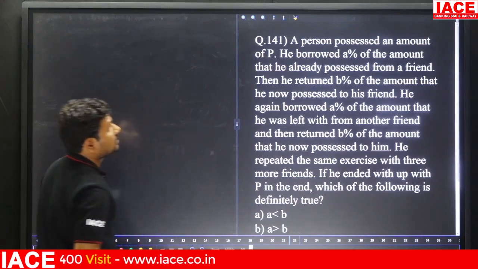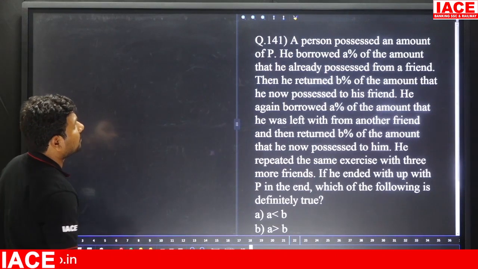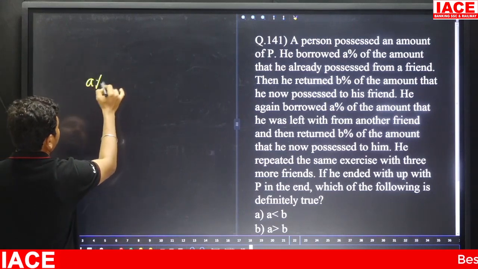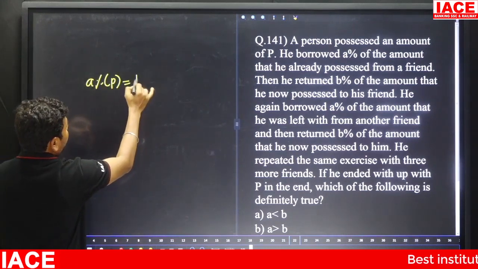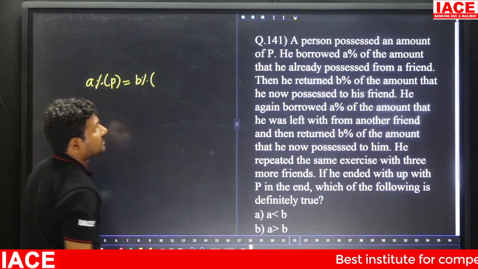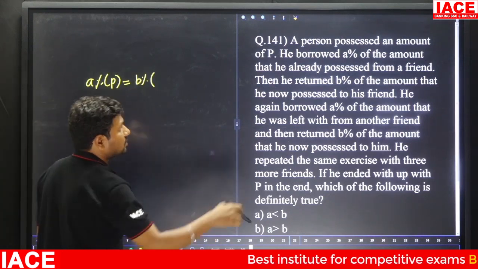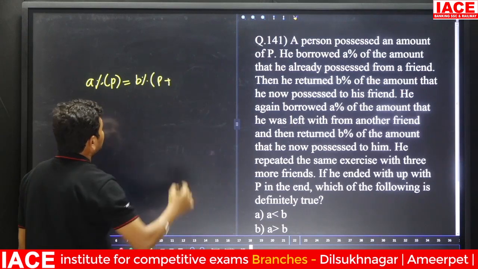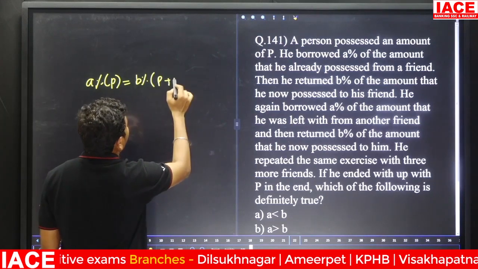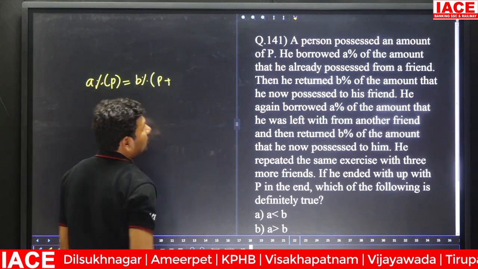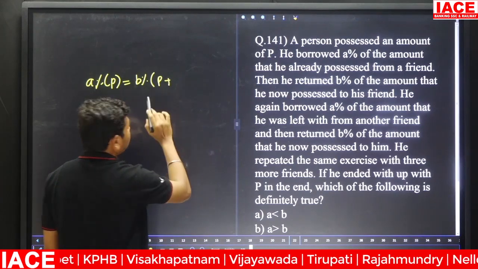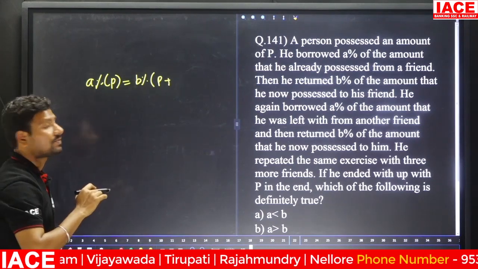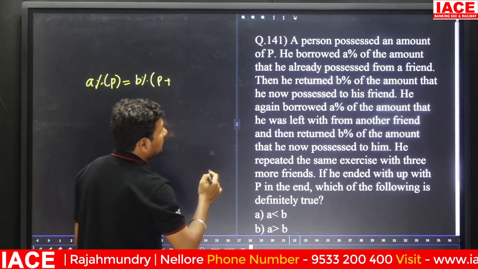A person possessed an amount p. He borrowed a percentage of that, a percentage of p, and he returned b percentage of the amount that he now possesses to his friend. Here p plus interest, how to calculate the amount? Principal plus interest gives the amount.